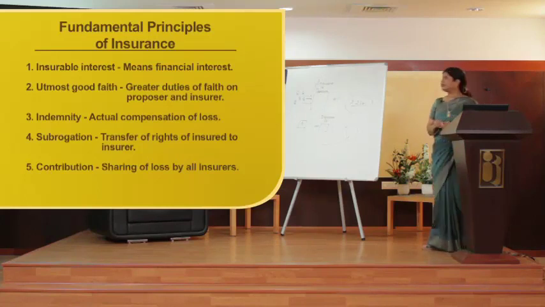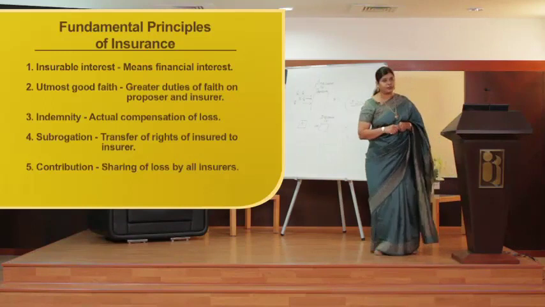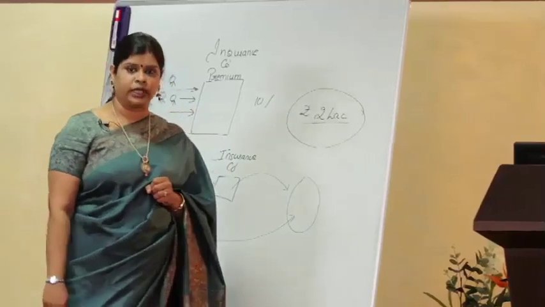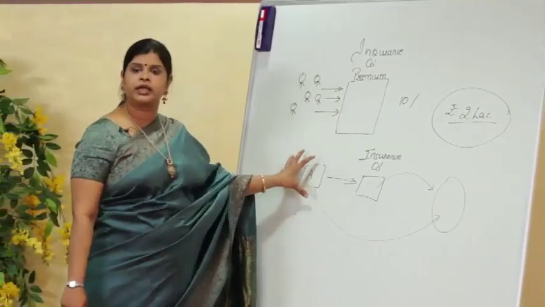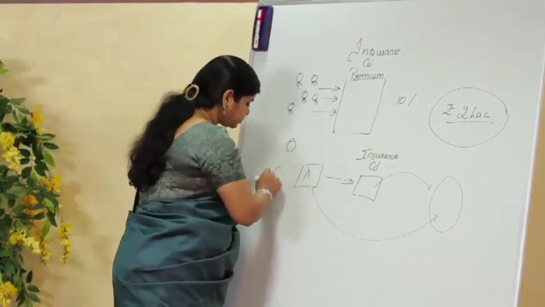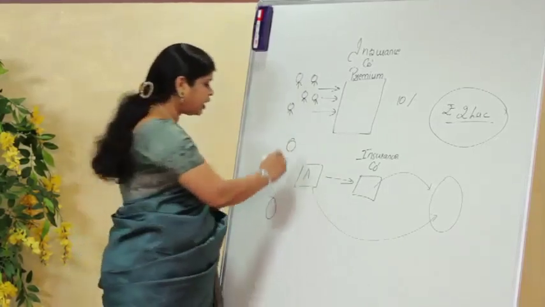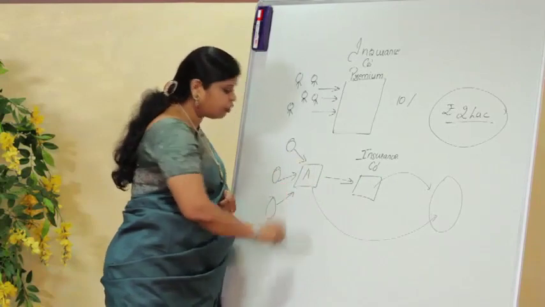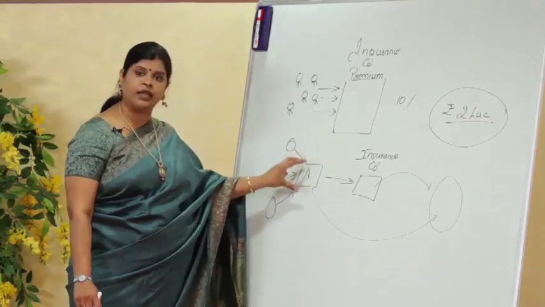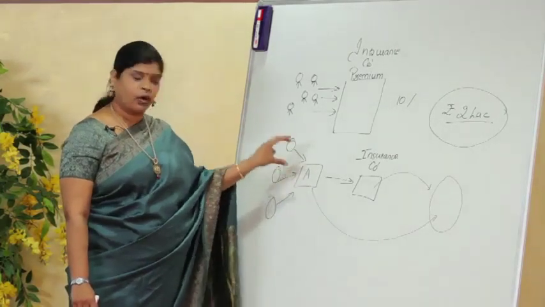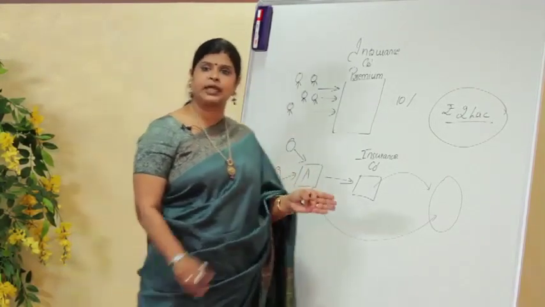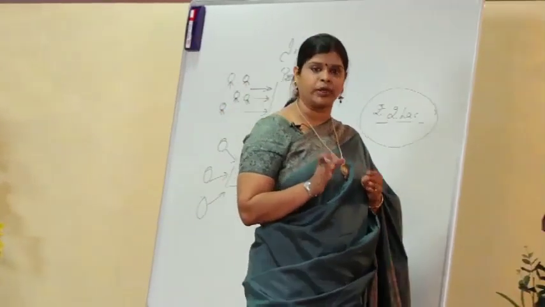Then the last fundamental principle is the principle of contribution. Now what is contribution? It is talking about sharing of losses by all the insurers. Now let's say there is an insured who has taken policies from 3 different insurance companies. So there are 3 different insurance companies who have protected the life of Mr. A. In case of any uncertain death of Mr. A, all the 3 insurance companies are going to compensate proportionately. That is what the principle of contribution is talking about.